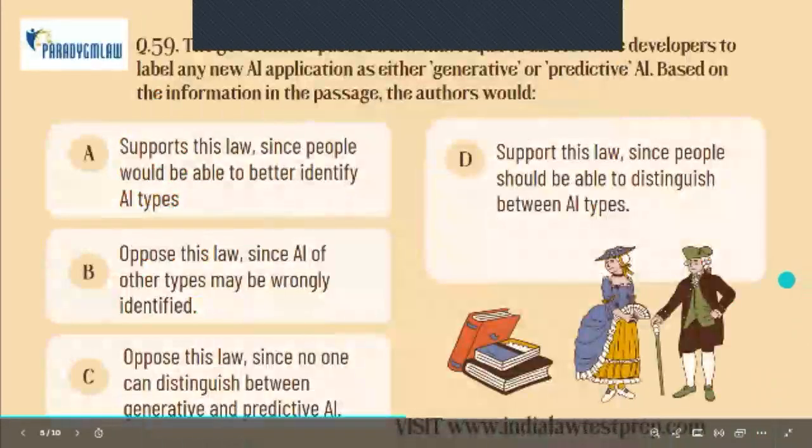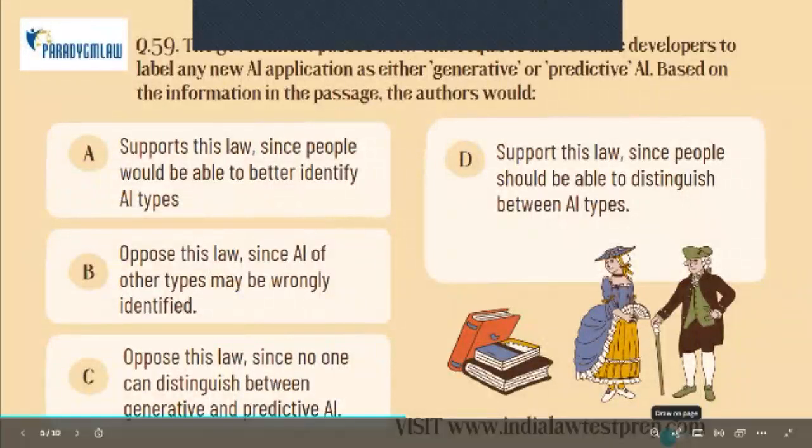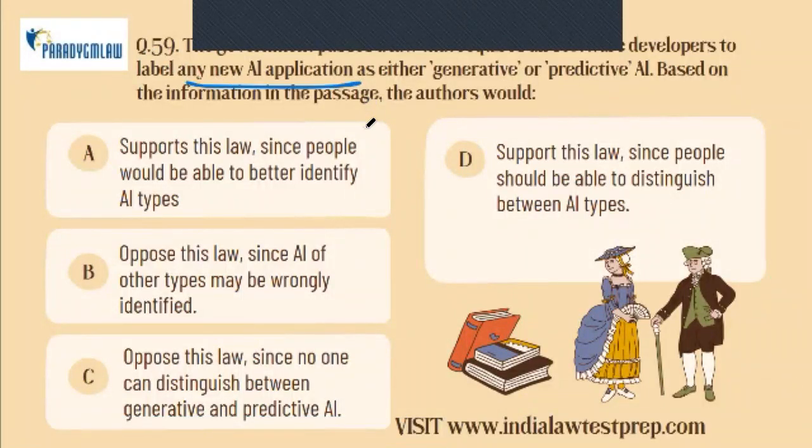So let's look at the question now. Okay. So here they've said that the government wants to bring in a law. And so therefore all software developers must label whatever software they're creating. Any new AI application must be labeled. And this is a law that either you label it as generative or predictive. Okay. So based on the information given in the passage, what do you think the authors of this passage would side with? And they've given us four options.